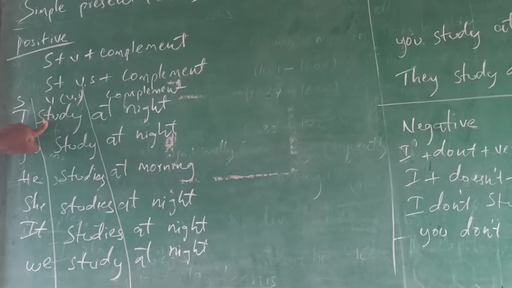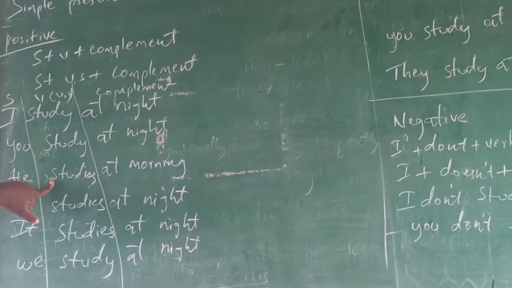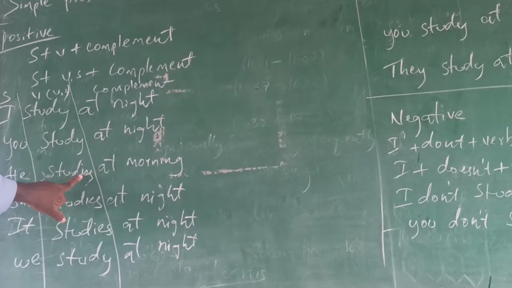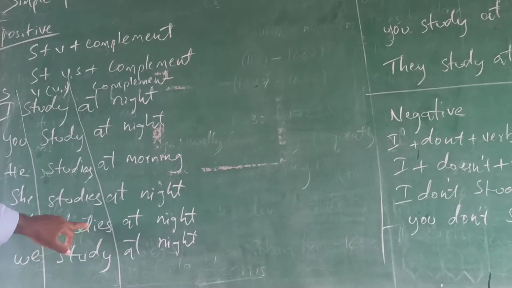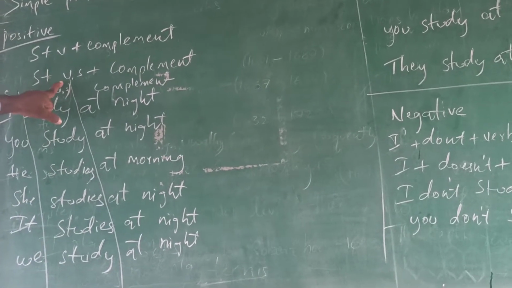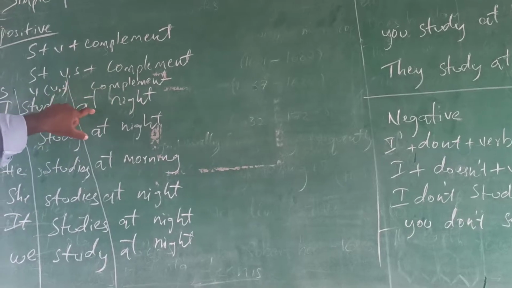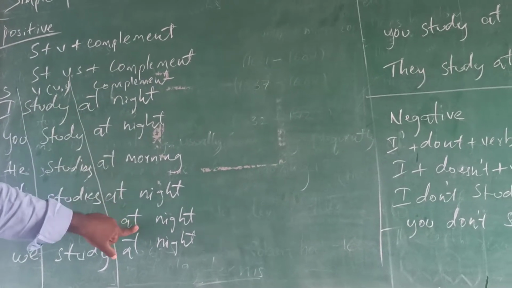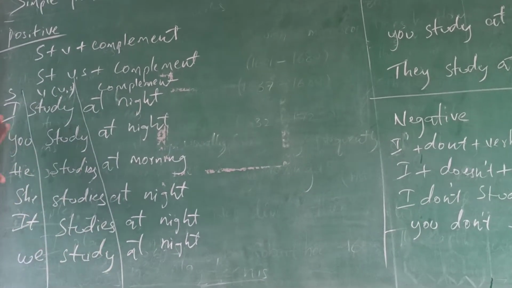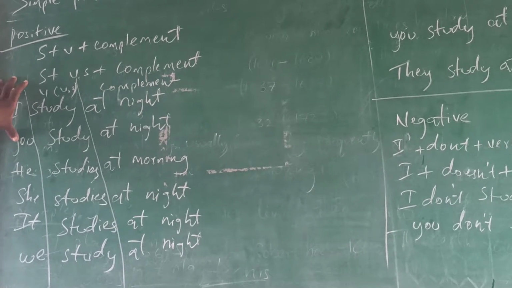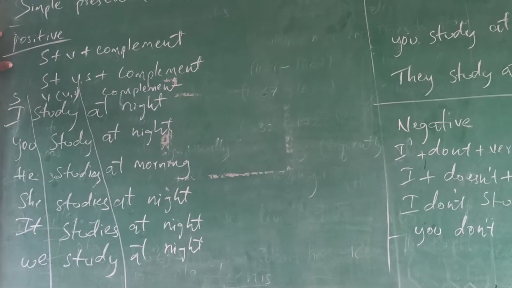Next, study, study and studies, the es forms, which we call V1 S forms. And these are the complements: at night, in the morning, at night. So like that, the sentence will be framed in the simple present tense in the positive form.